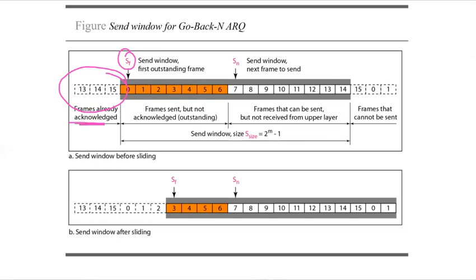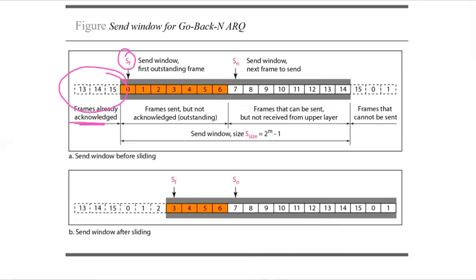Okay, so now in this next figure that we are seeing, it shows how a send window can slide one or more slots to the right. When an acknowledgement arrives from the other end, suppose the acknowledgement for the frames 0, 1, 2 has arrived, then it will move to 3, 4, 5, 6. That is, it needs to wait for the acknowledgement of 3, 4, 5, 6. So SF becomes 3 and SN is the window frame that needs to be sent, which is 7. So the send window can slide one or more slots when an acknowledgement is received, right?